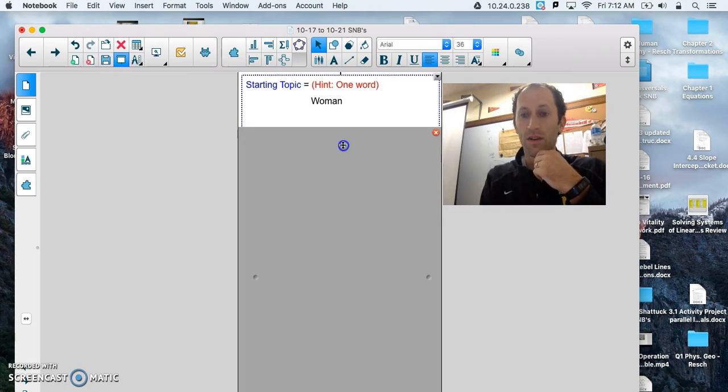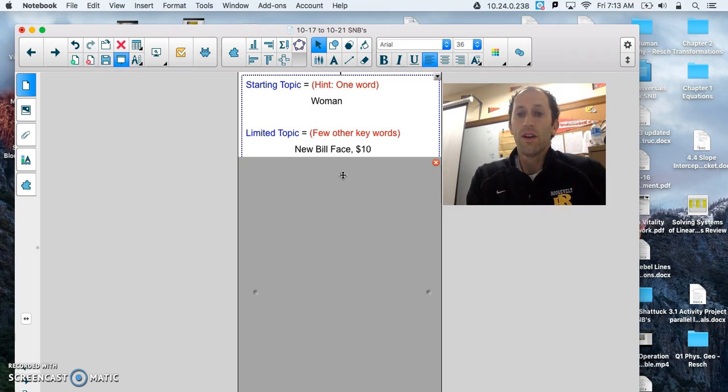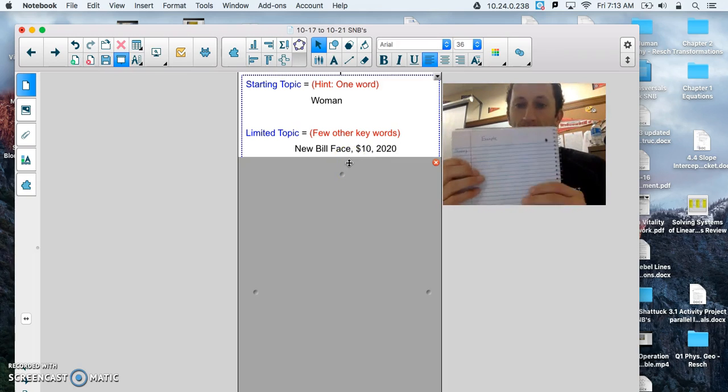What else do we know about the article from what we read? We know that a woman could be the new face of the bill. Which bill? The $10 bill. We know a lot of other things. We know that Alexander Hamilton might be replaced. There was talk about Andrew Jackson. They're not sure when it's going to be. We might also put on there the year. Okay? So make sure you write those things down up here at the top on our example page.